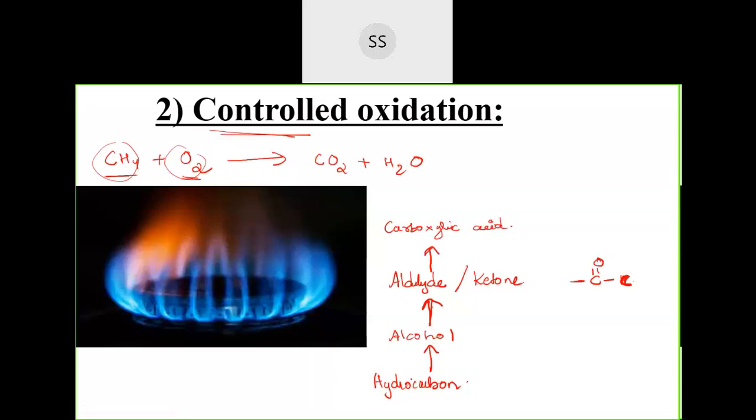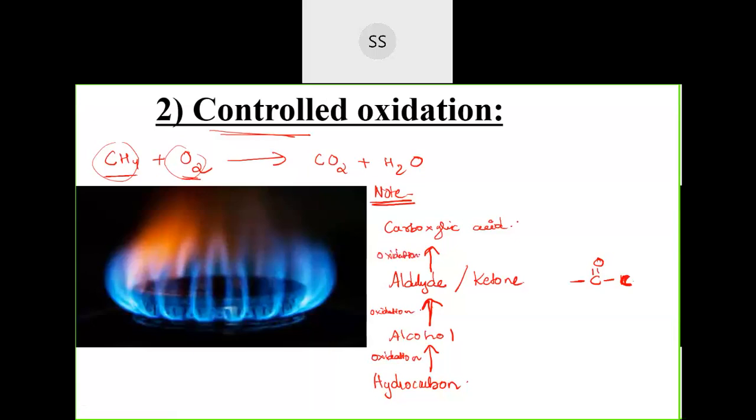So this you need to remember. I want you to write this down as a note, okay, students? If I take a hydrocarbon and do oxidation, hydrocarbon on oxidation gives you alcohol. Alcohol on oxidation gives you either aldehyde or ketone. And aldehyde or ketone, if you oxidize, will give you carboxylic acid.